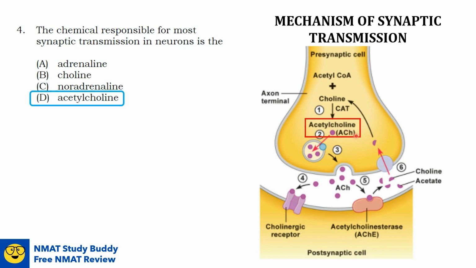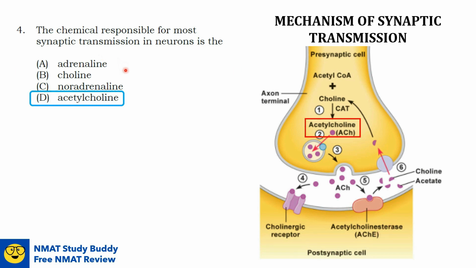Acetylcholine is synthesized in the cytoplasm of the axon terminal from two substrates, acetyl-CoA and choline. Acetylcholine is then stored in synaptic vesicles until an action potential causes its release via exocytosis. Acetylcholine then binds to receptors called cholinergic receptors, and it is degraded by acetylcholinesterase.